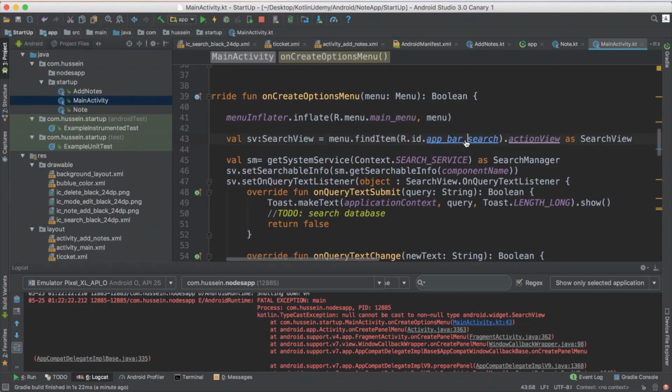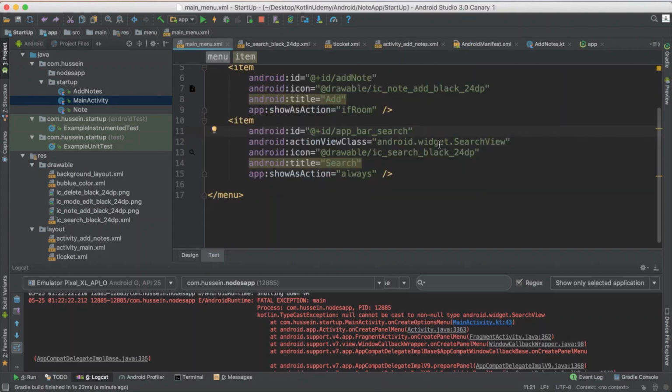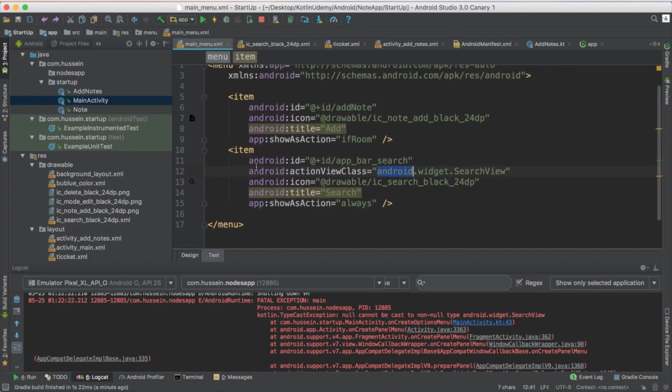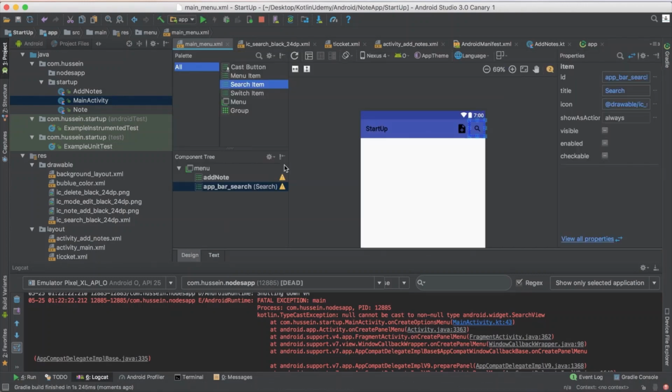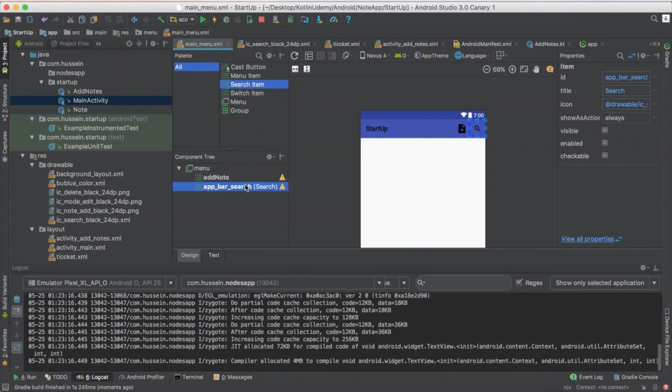So if I just go here, I see there is an error here when they import this widget. This widget should not be android. The widget is not part of android. This widget is part of app. I think Google will fix it soon. So it's just app here: app.actionView activity. Do you see when I import the tool, it doesn't add it as app? Maybe they will allow you to do it as app from here if you want. Maybe not. So yes, this is a very basic problem.